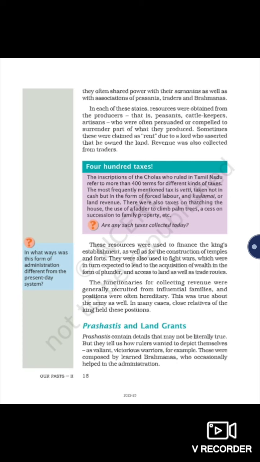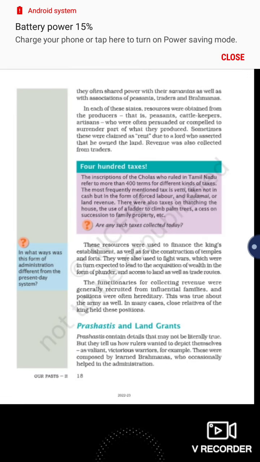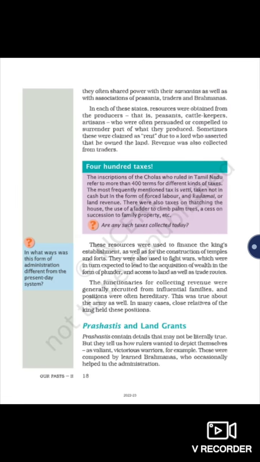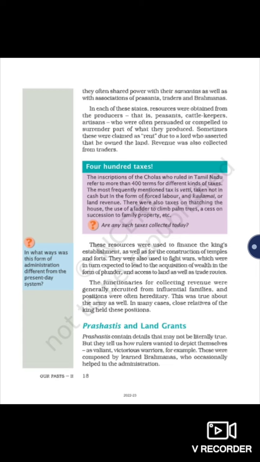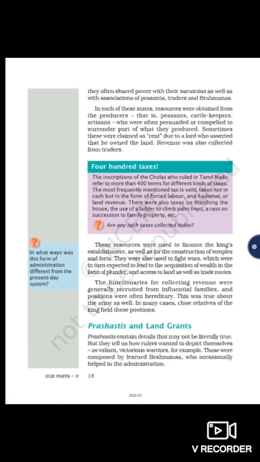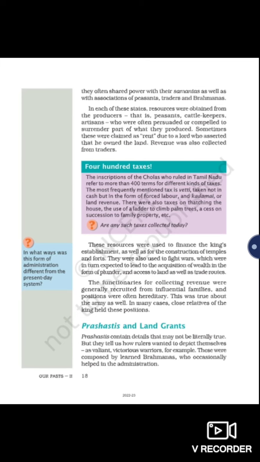The basic thing we can see here is that the temples constructed by the kings were very important. They would store valuable things in them. So an opponent would target the temples first, because so many valuable items were kept there and the opponent team could acquire them. They were also used to fight wars. To win another king's kingdom, we need military support. So the kings used these resources for military support.